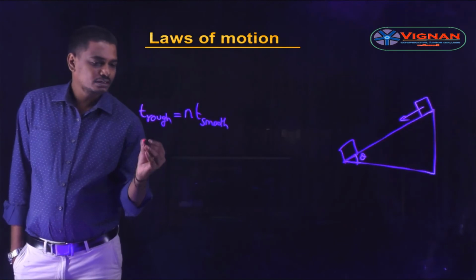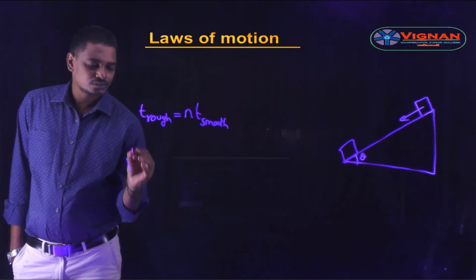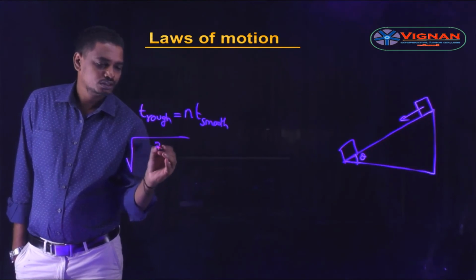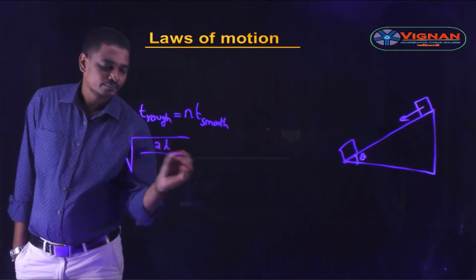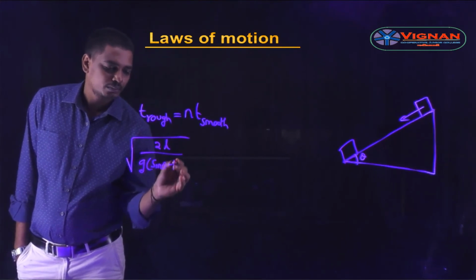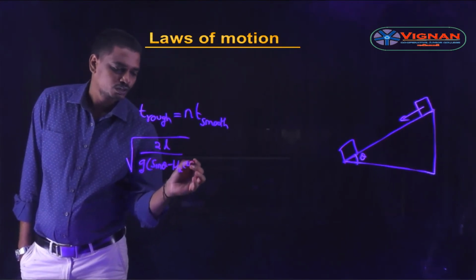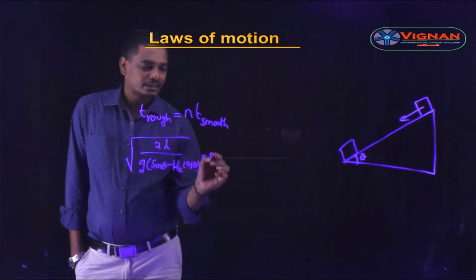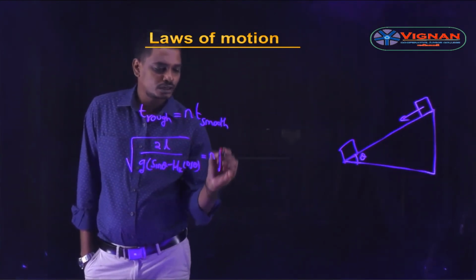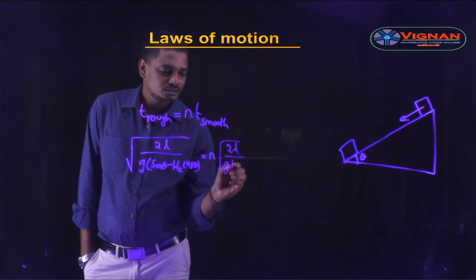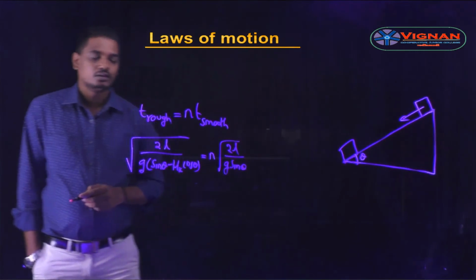We know that the time taken in the rough inclined plane, as we solved in our previous session, is root of 2L by g into sin theta minus mu k cos theta, which is equal to n times the time in the case of the smooth inclined plane, which is nothing but root of 2L by g sin theta, right?